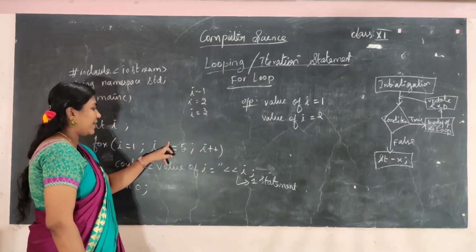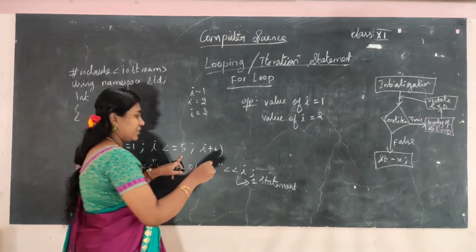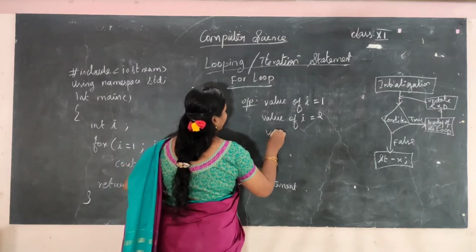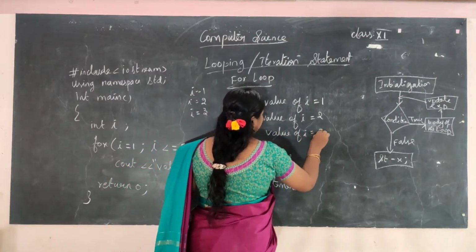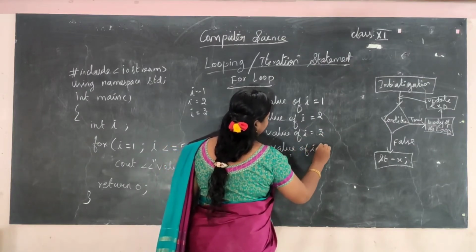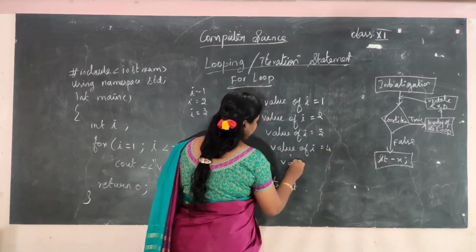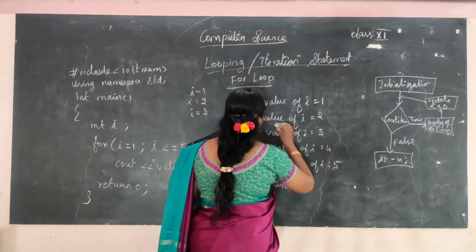Next it will move to the condition. 3 less than or equal to 5. Condition true. So then body of the loop, value of I is equal to 3, and similarly value of I is equal to 4, and next value of I is equal to 5.